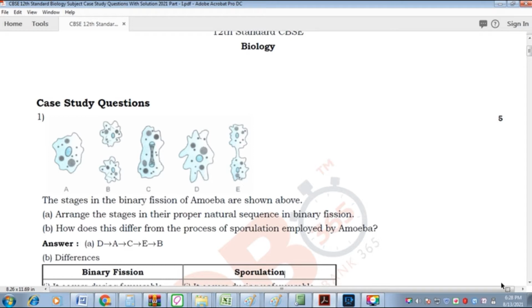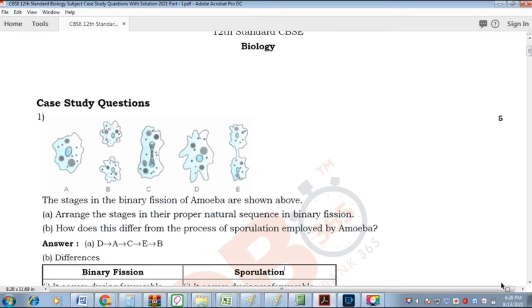In maths, physics, and chemistry, they give one paragraph, and using that paragraph only, they ask 4 to 5 different questions. But here, it's slightly different. It's based on images.